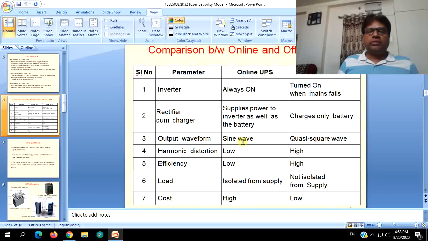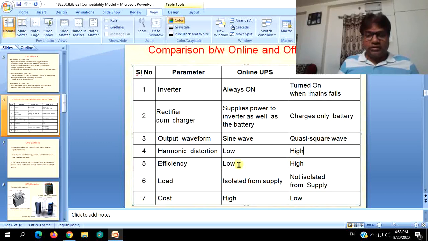Output waveform: sine wave here, while this is quasi square wave or square wave. Harmonic distortions are very low when compared to offline UPS. Efficiency is low in this case, whereas it is more over here, because in online UPS, the inverter is always on, so inverter efficiency comes into picture. Because of that, the overall efficiency will be less for an online UPS when compared to offline UPS.